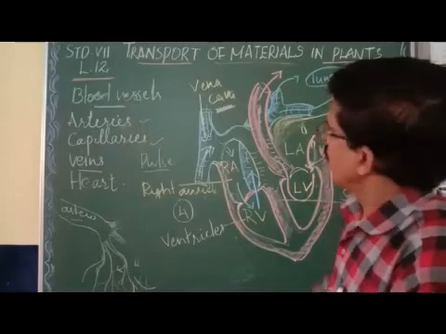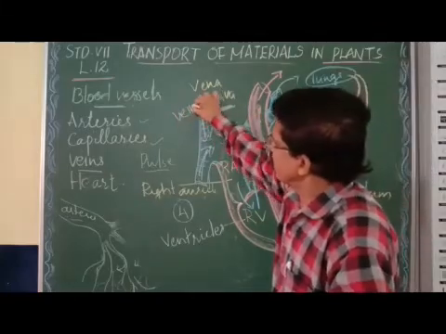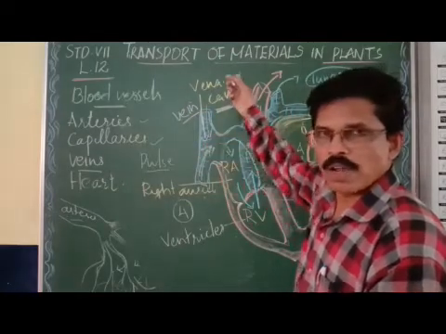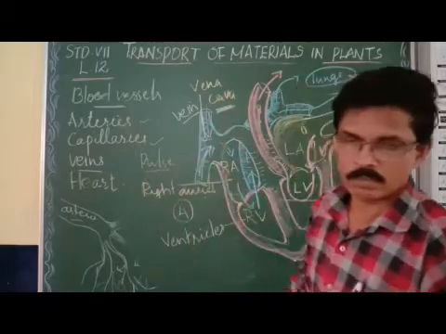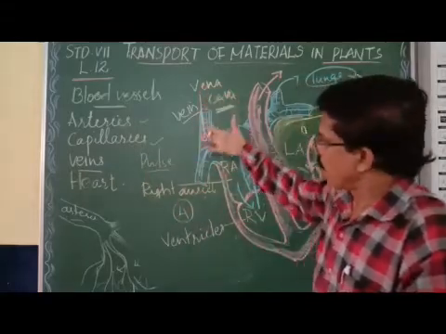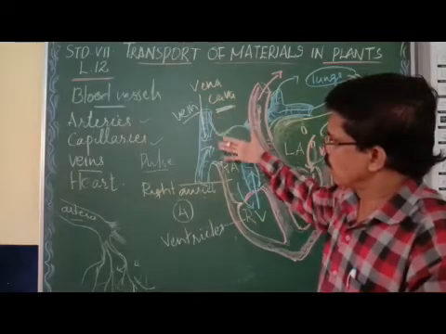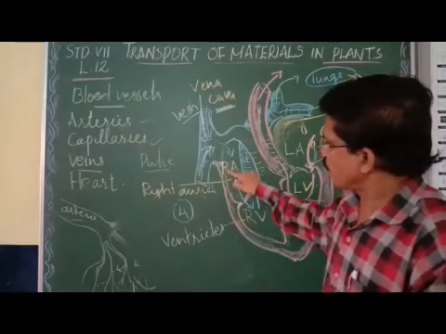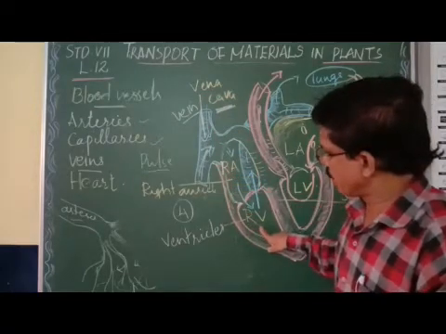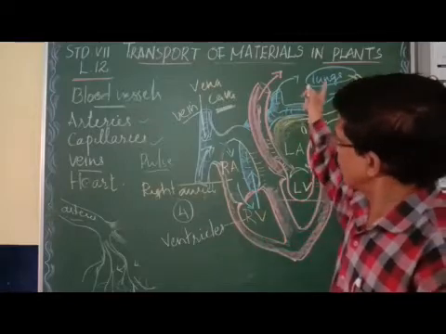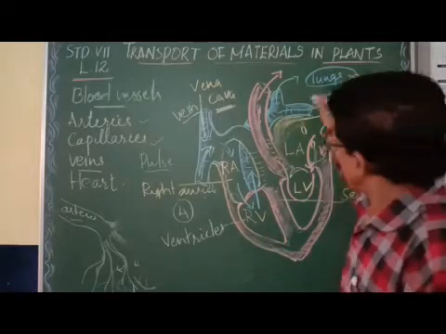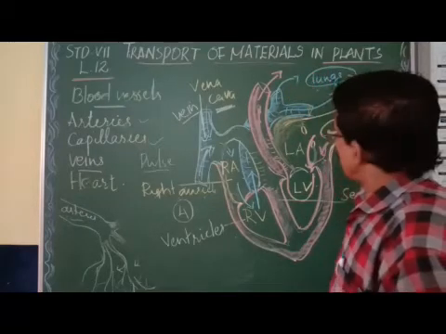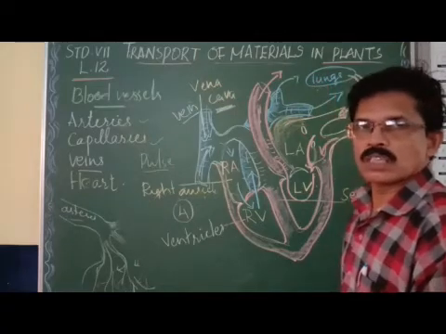What is it? Vena cava is the largest vein, which carries carbon dioxide rich blood from all body parts to the right auricle, right? From the right auricle, the carbon dioxide rich blood enters the right ventricle and goes to the lungs. Inside the lungs, what happens? The carbon dioxide is removed, separated, and the blood combines with the oxygen.